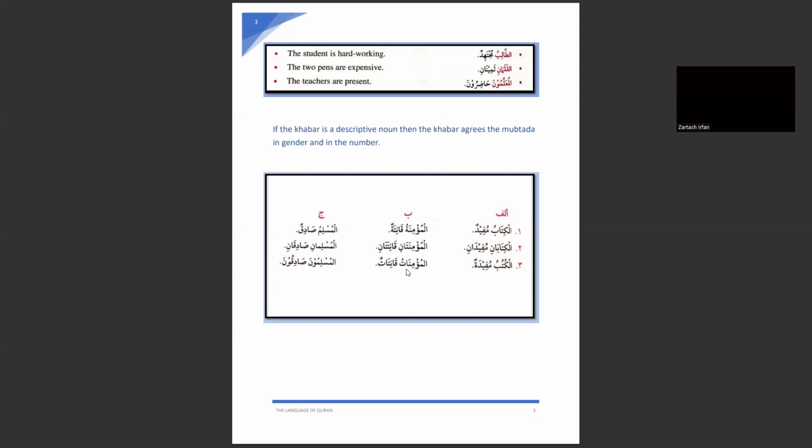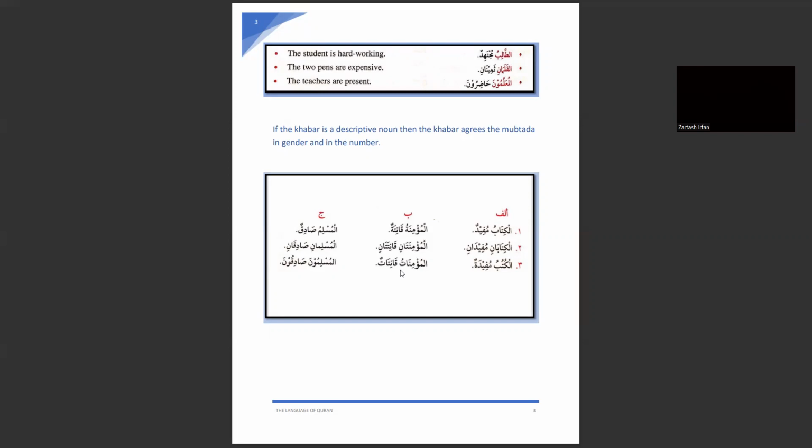Al-mu'minatu, again marfu. We know that this is the definite form because al is attached with these three words. Al-mu'minatu, al-mu'minatani, al-mu'minatu. Okay. So as you know, here we haven't used the tanween, because tanween and al don't go together. When we are attaching al with a noun to make it a definite noun, we have to remove our tanween.